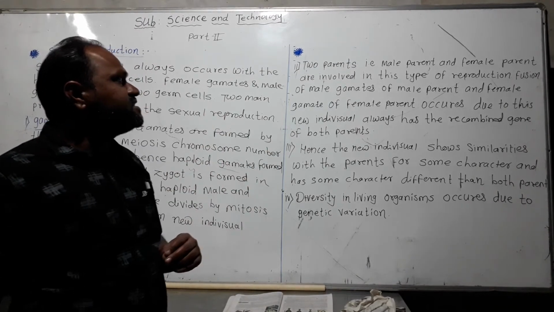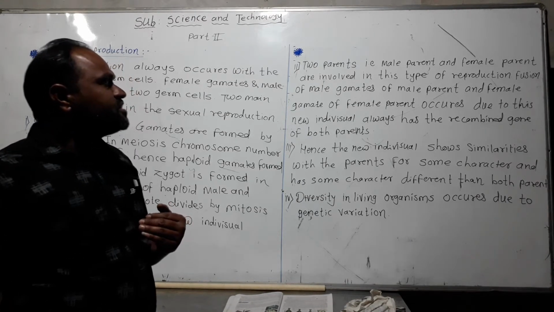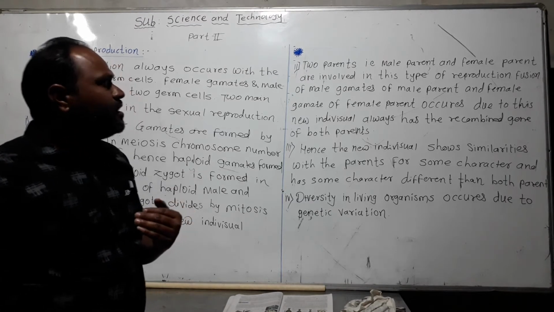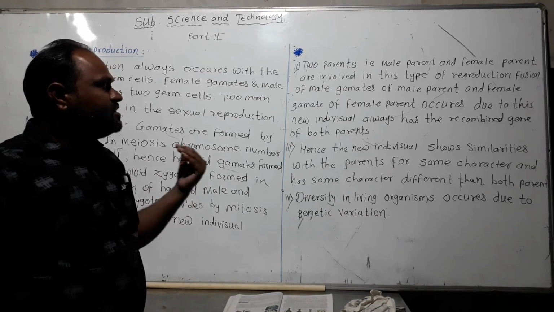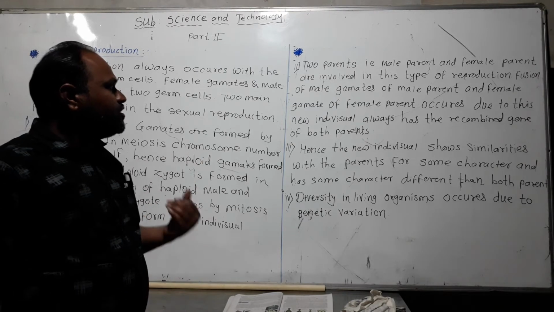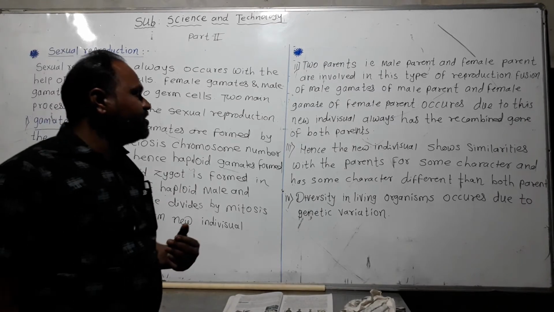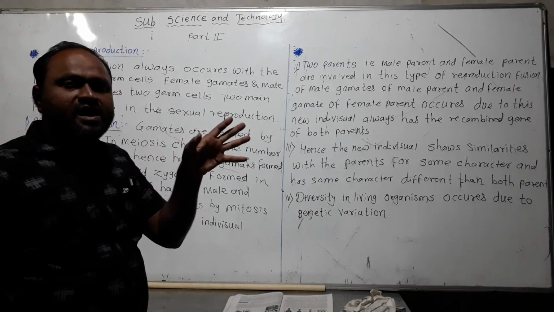Two parents, the male parent and the female parent, are involved in this process of reproduction: fusion of the male gamete of the male parent and the female gamete of the female parent. Due to this union, the new individual always has a recombined gene, meaning from male and female.